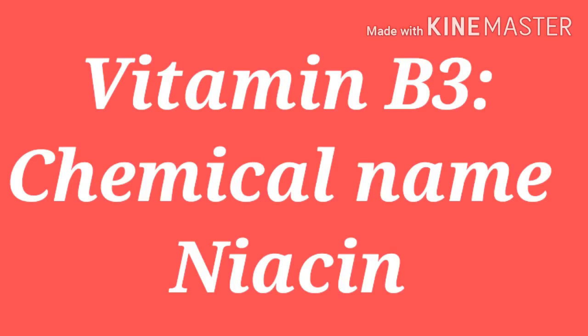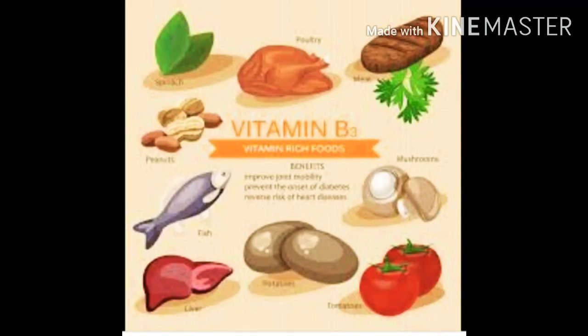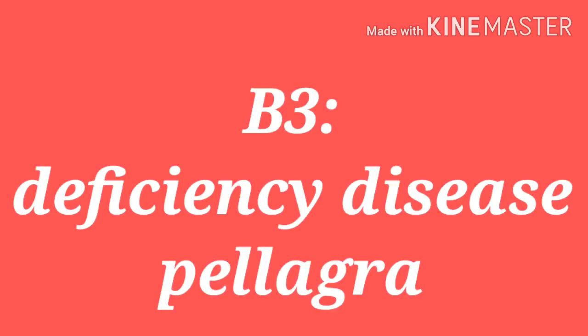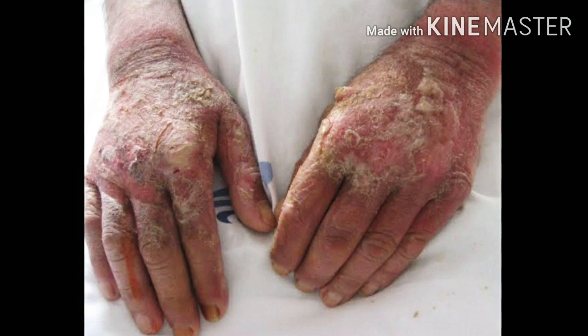Vitamin B3. Chemical name of B3 vitamin is niacin. Kidney, liver, meat, eggs, fish, oil seeds are the resources of vitamin B3 or niacin. Due to the deficiency of B3 or niacin vitamin, pellagra disease will be caused. Symptoms of pellagra disease are dermatitis, diarrhea, loss of memory, scaly skin.